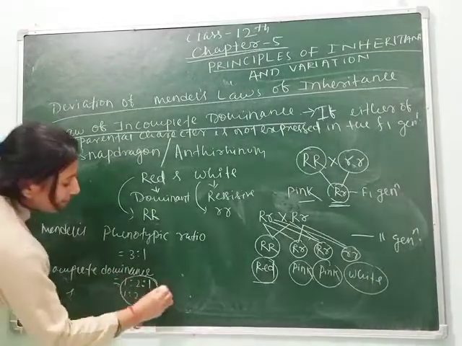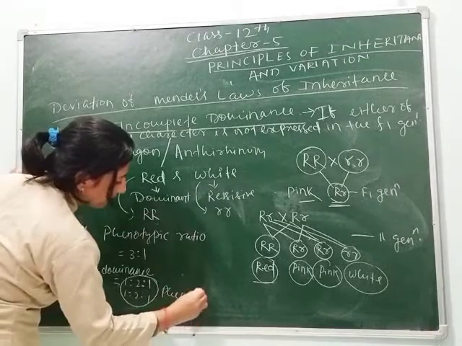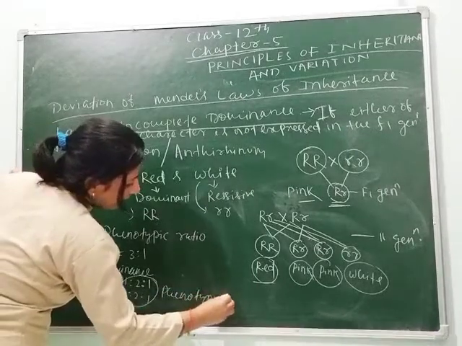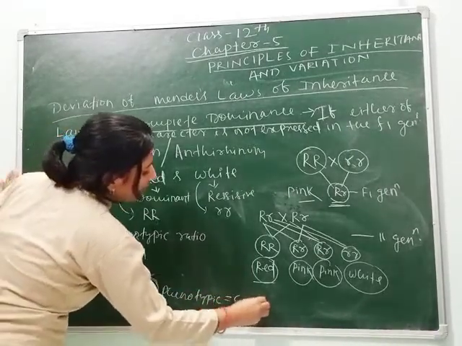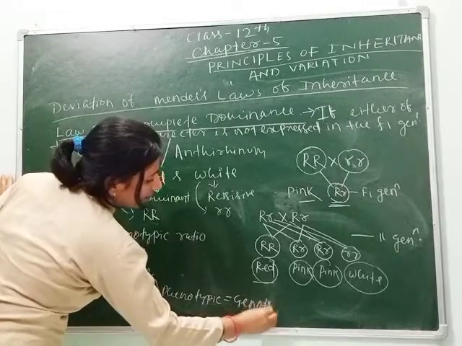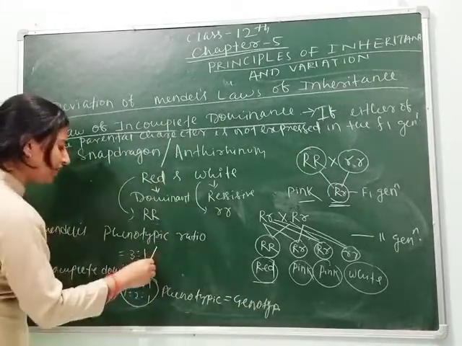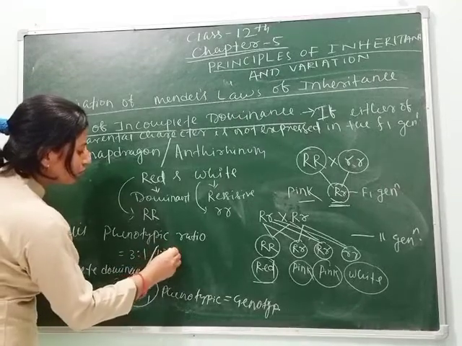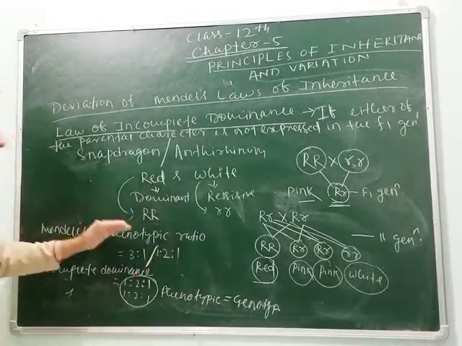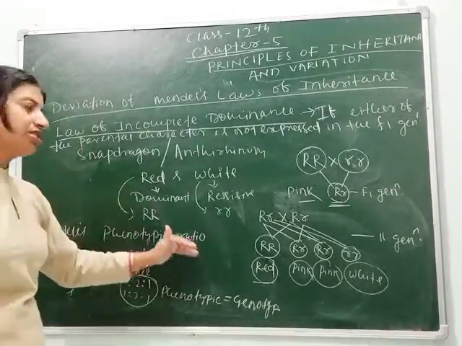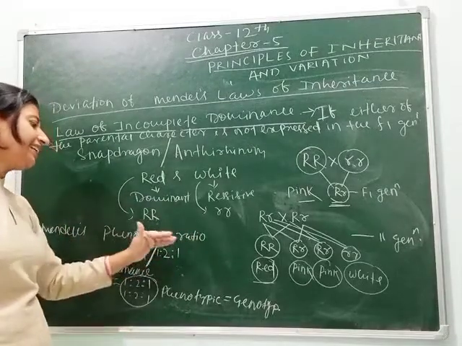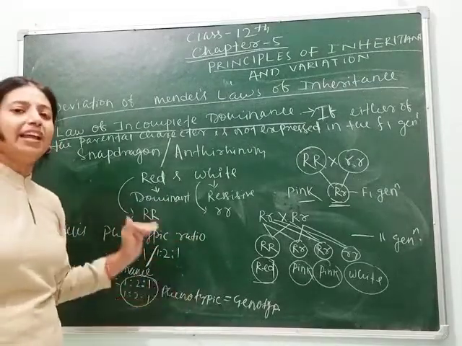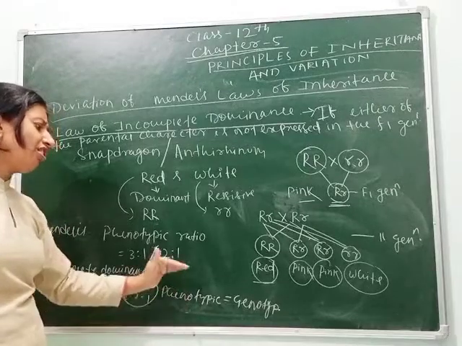Means here the phenotypic is equal to genotypic, but in Mendel's law the phenotypic ratio is 3:1, whereas genotypic ratio is 1:2:1. So from this cross we can see that it will not follow any theories of Mendel.